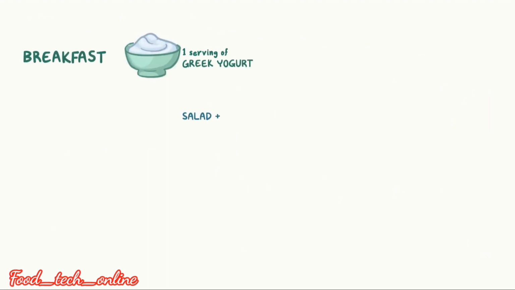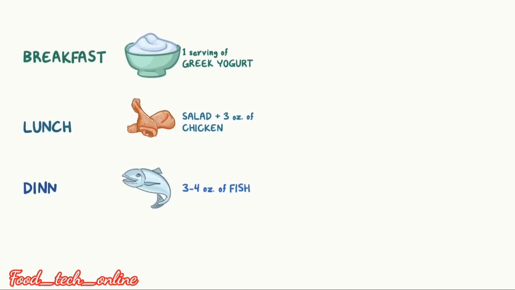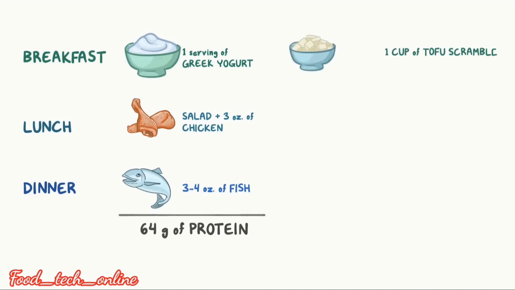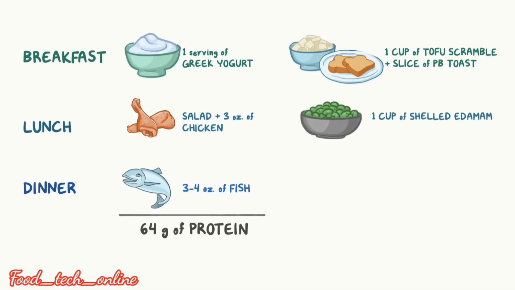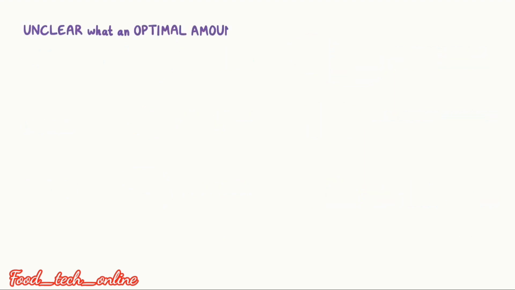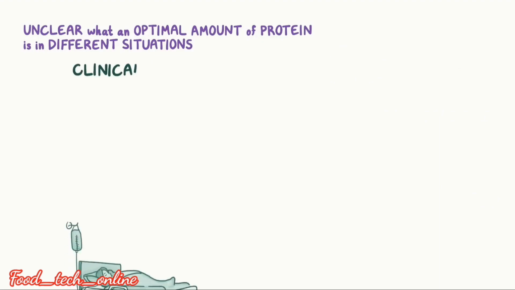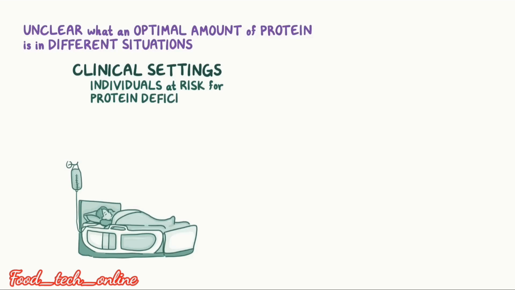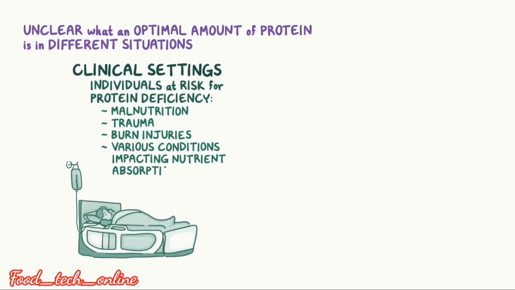Move to the types, which are divided into animal protein and plant protein: 64 grams of protein is provided by the animal source, and the plant source also provides an equivalent 64 grams of protein. The optimum amount of protein is unclear in different situations with clinical settings, for individuals at risk for protein deficiency, with malnutrition, burn injury, and various conditions impacting injuries and absorption. These patients need protein which provides all the essential amino acids.